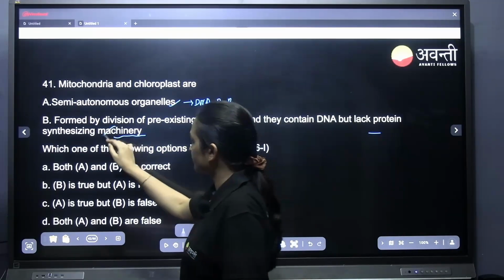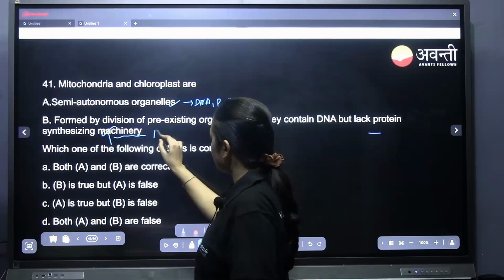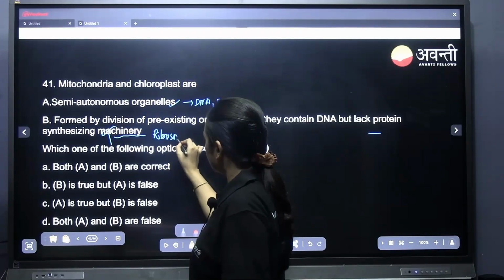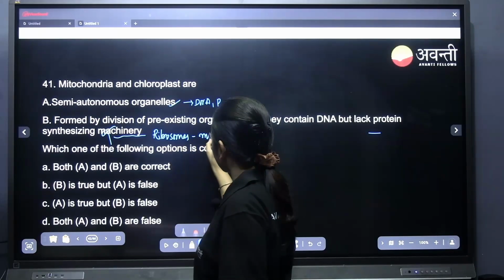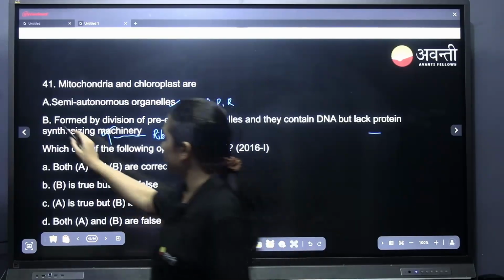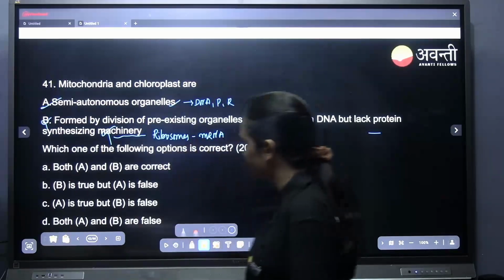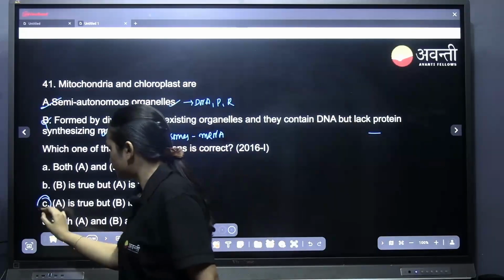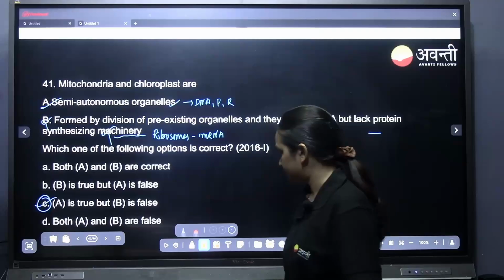Is it correct? No, they have ribosomes. They have mRNA. What else do you need? They have it, right? So B is wrong. A is right. A is true, B is false. That is, C is the right answer.